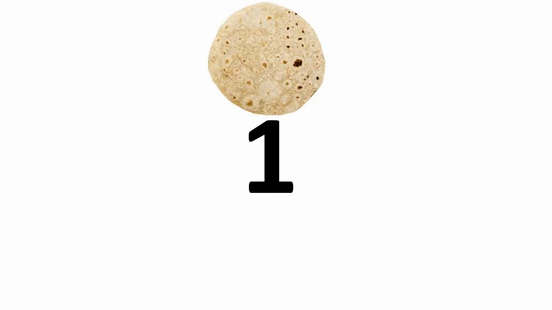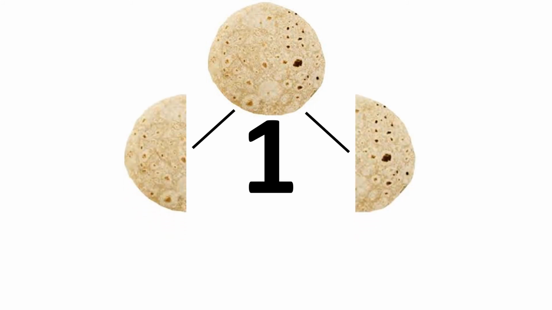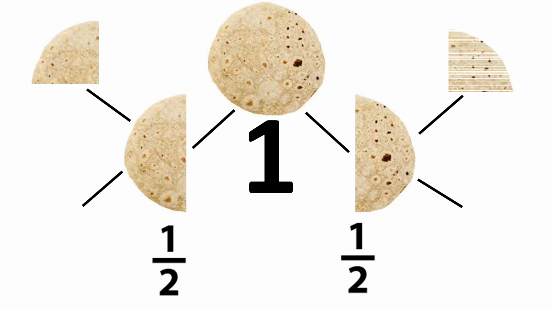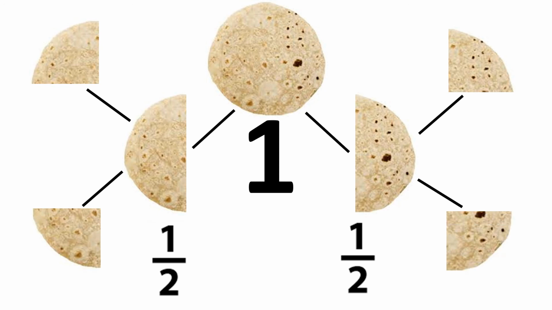One chapati can be divided into two equal parts. Each part is a half or 1/2 of the whole chapati. The halves can be further divided into two. Each of these four parts can be called a quarter. It is written as 1/4.